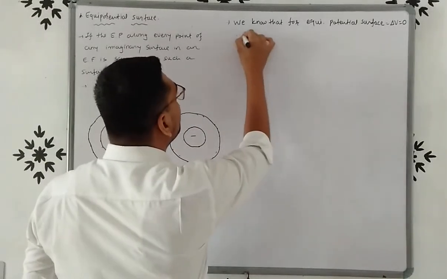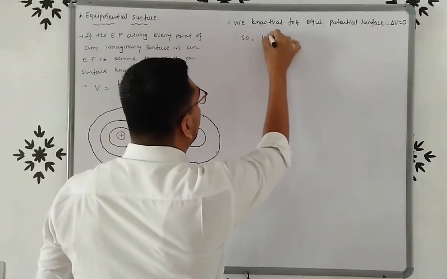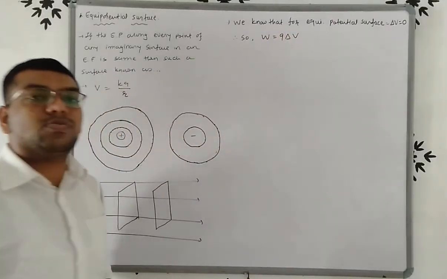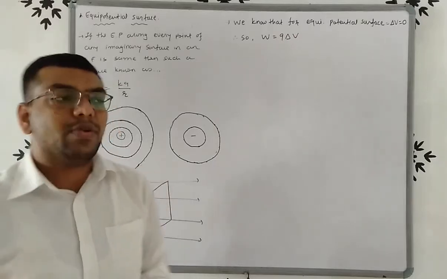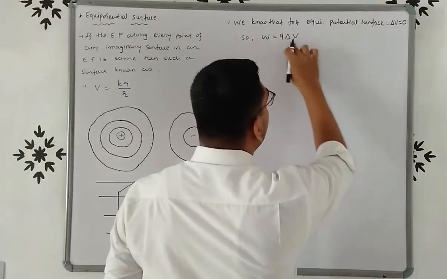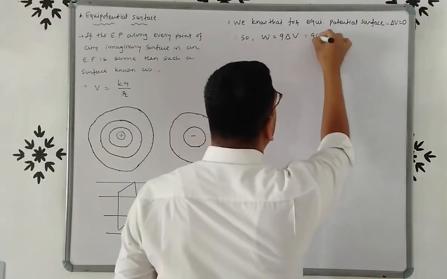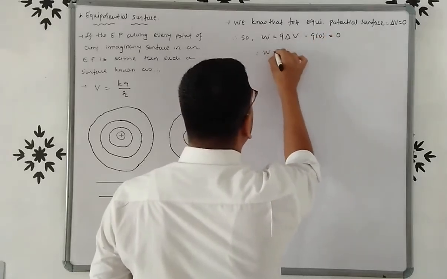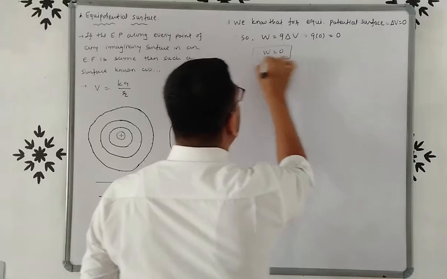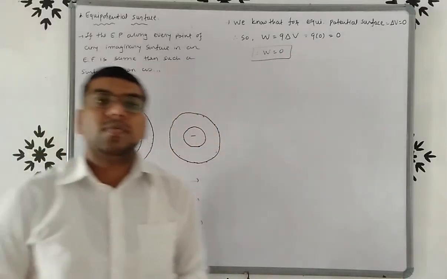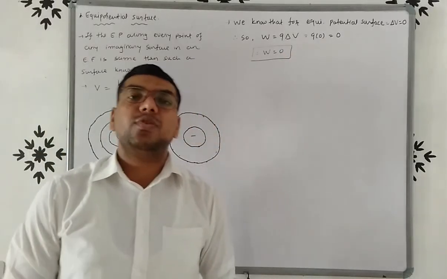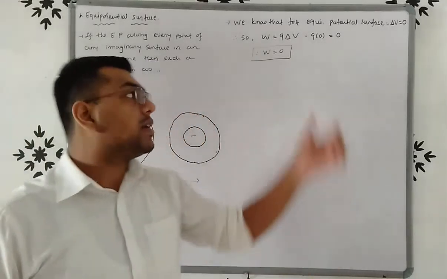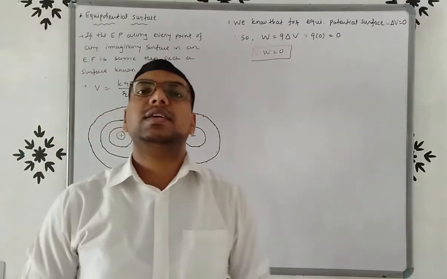So work done W equals Q into delta V. We already know this formula, W equals Q into delta V. But here delta V is 0, so Q into 0. Therefore, work done W equals 0. So for an equipotential surface, if you want to move the charge, then the work done will always be 0.